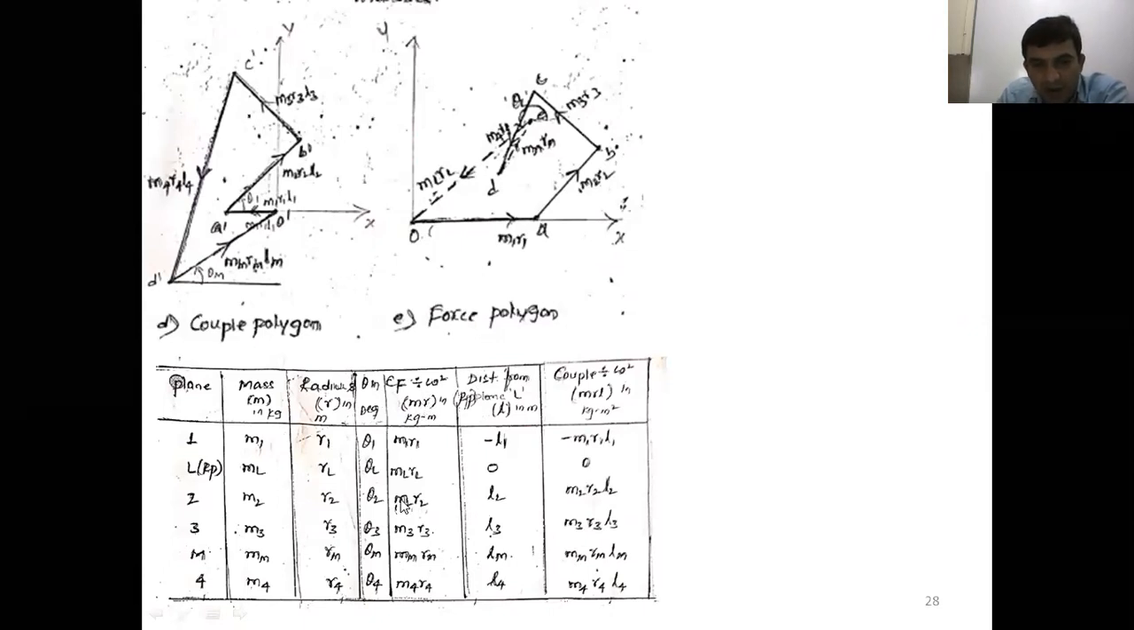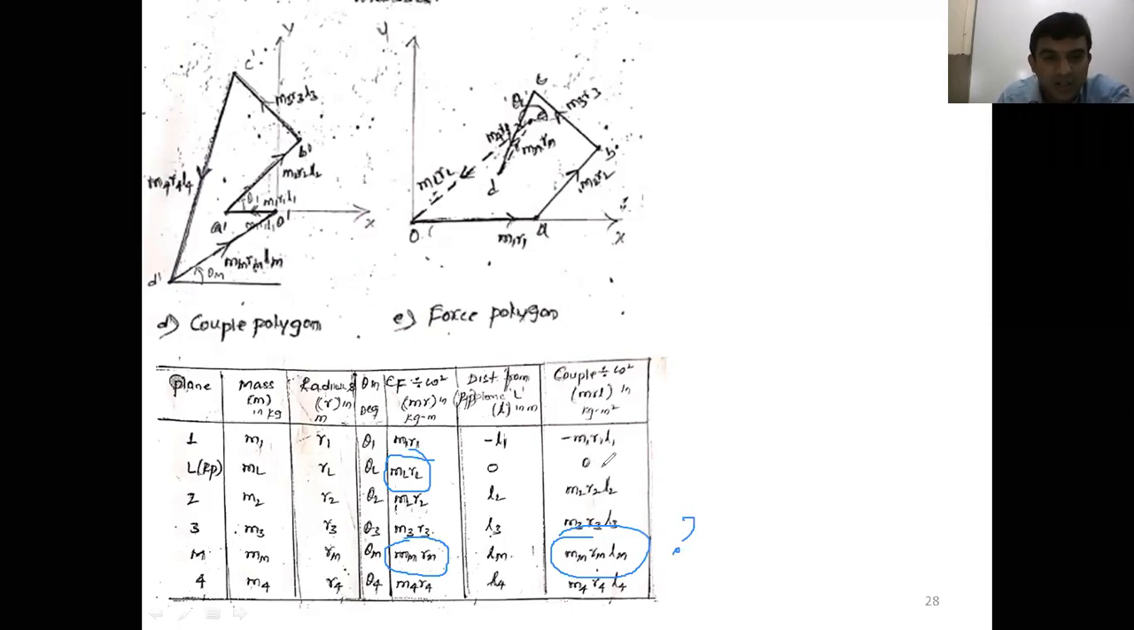Suppose we first draw the force polygon. How many unknowns are there? ML is unknown and MM is also unknown, so two counter masses are unknown, which means the force polygon cannot be completed here. Then what we do is first draw the couple polygon. In the couple polygon only MM is unknown, only one unknown in that equation. So first you draw the couple polygon.